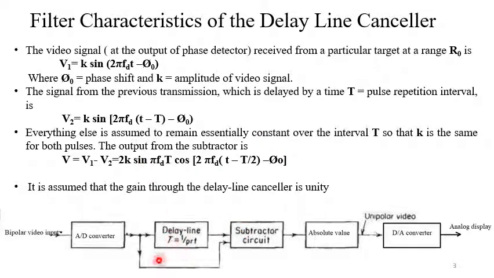The output of the subtractor, V1 minus V2, is equal to 2K sine pi fd T cos 2 pi fd (t minus T by 2) minus phi 0. It is assumed that the gain through the delay line canceller is unity for the sake of simplicity.